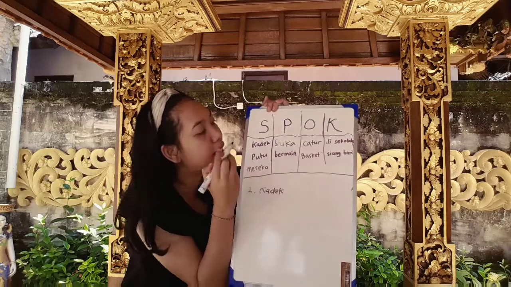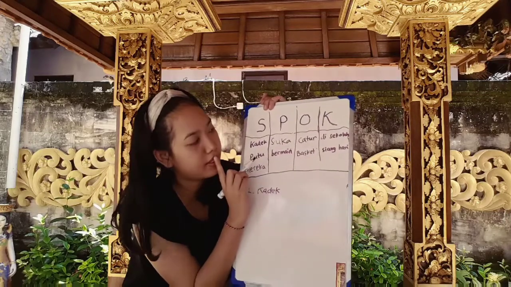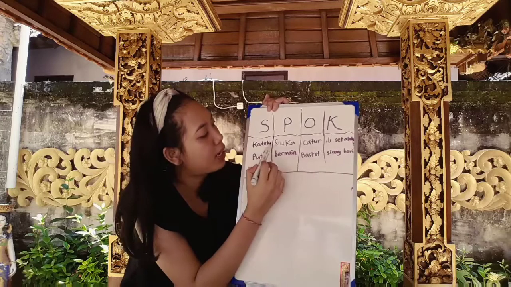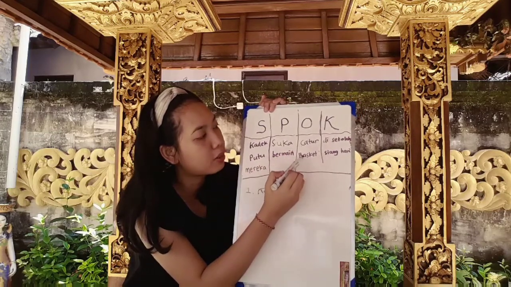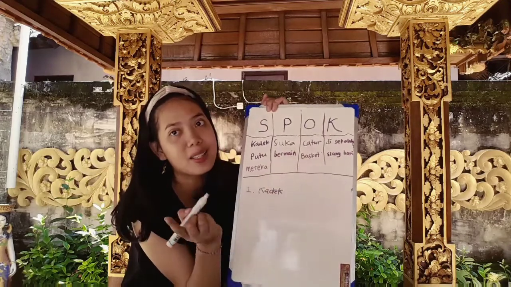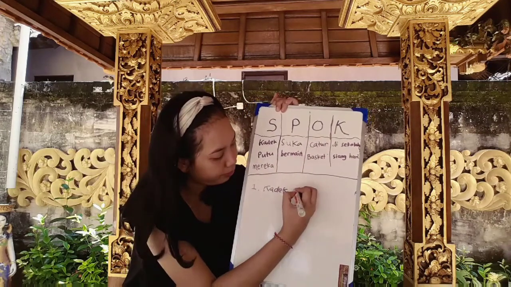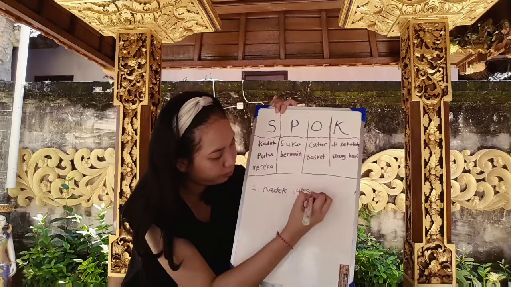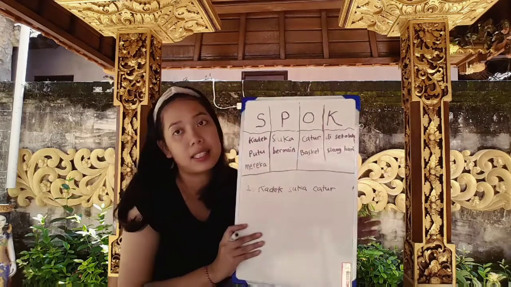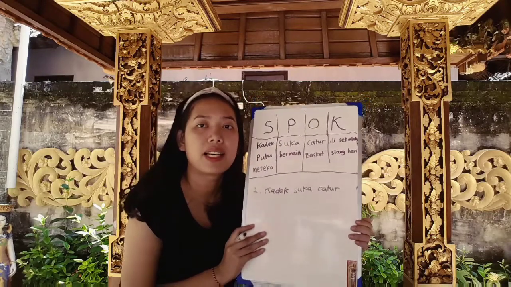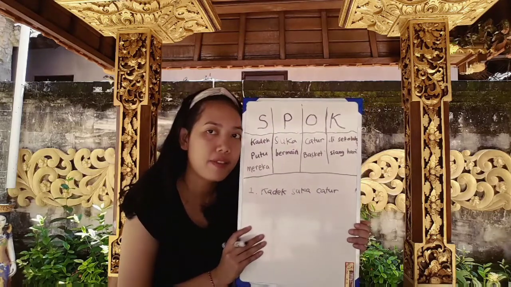Then for the predicate, I want to use suka. For the object, I want catur. So Kade suka catur. Kade likes chess. That's the meaning. Kade suka catur, that's my first sentence.